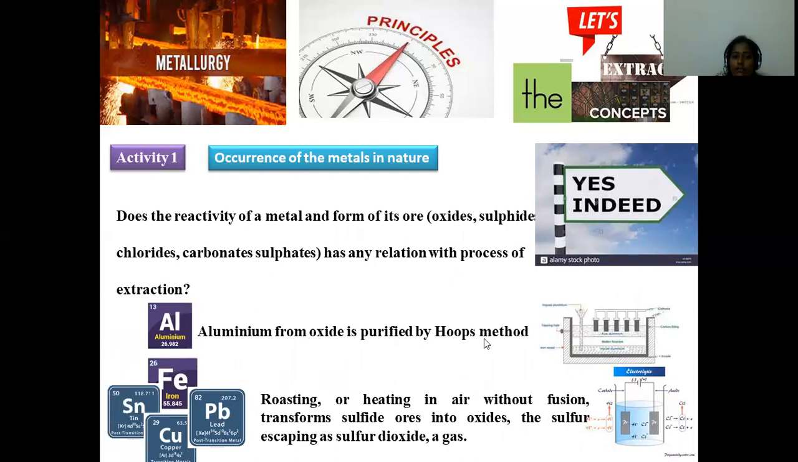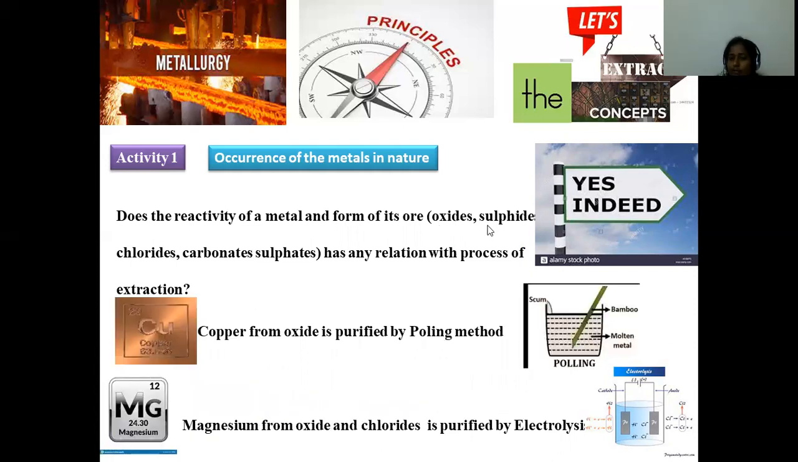In this manner, for aluminum, when taken by the Hoope's method, a series of electrodes will be inserted, and electricity is passed through this one, and extraction will be possible. Iron, lead, copper, tin, all, when present in sulfide form initially, in turn are turned into oxide form. So that process is called roasting. So in this way, based on the type of composition, based on the metal associated with other elements, it is possible to choose the distinctive method of purification.